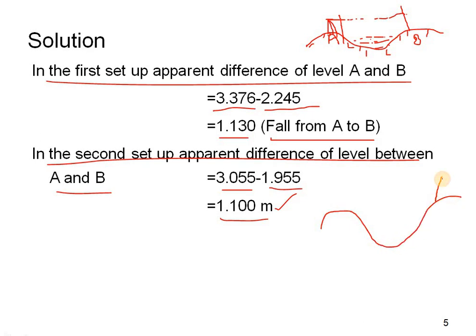Now the instrument will be at the point B, and a leveling staff will be there, and here also a leveling staff will be there. So this is the ground level.